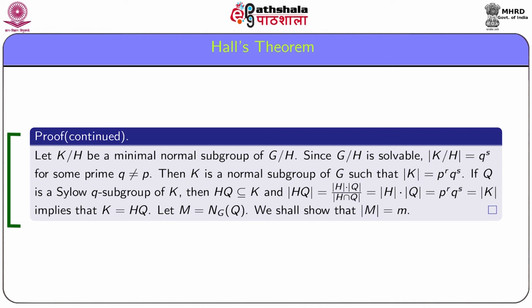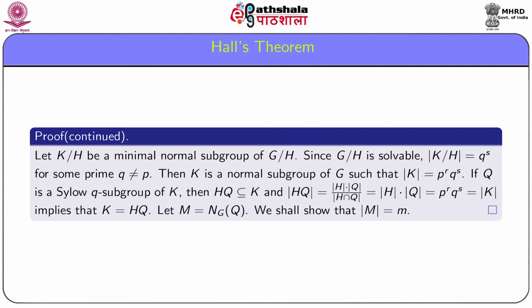So, p is a prime divisor of |K|. If Q is a Sylow q-subgroup of K, then HQ is a subset of K and order HQ is equal to order H times order Q divided by order H intersection Q, which is equal to order H times order Q, equal to p^r q^s, equal to order K. And this implies that K equals HQ.